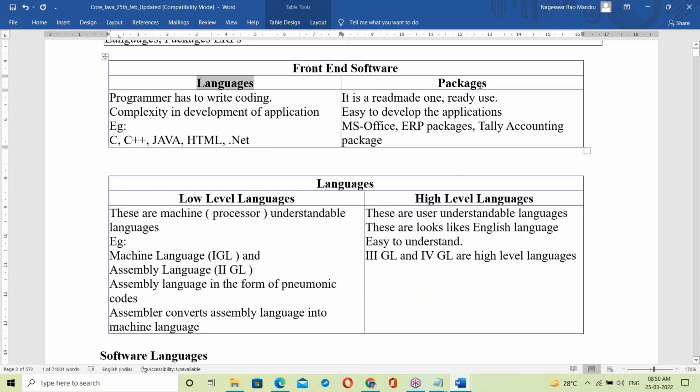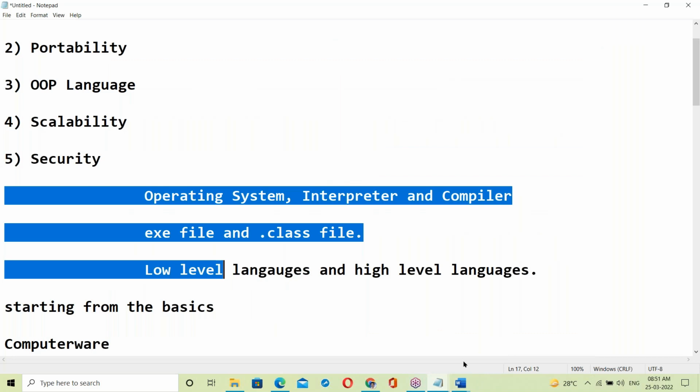Yes, languages and packages. Java is a language. So let us move to languages.